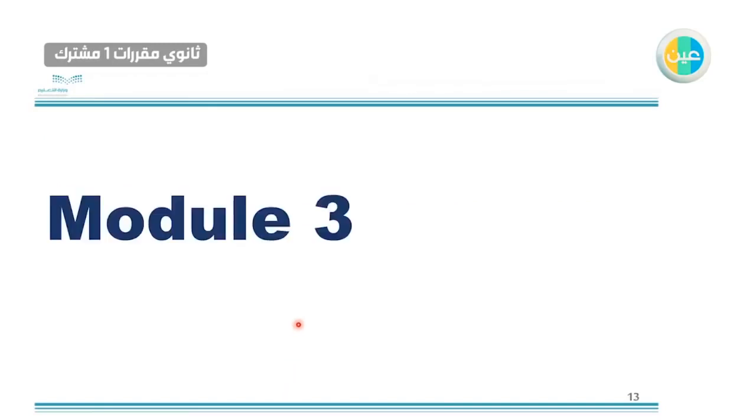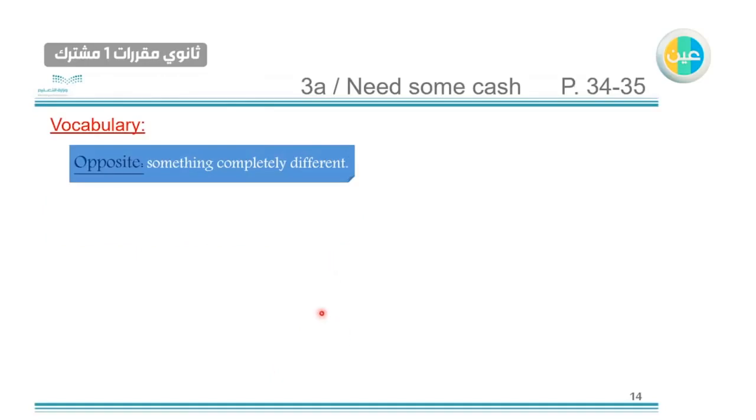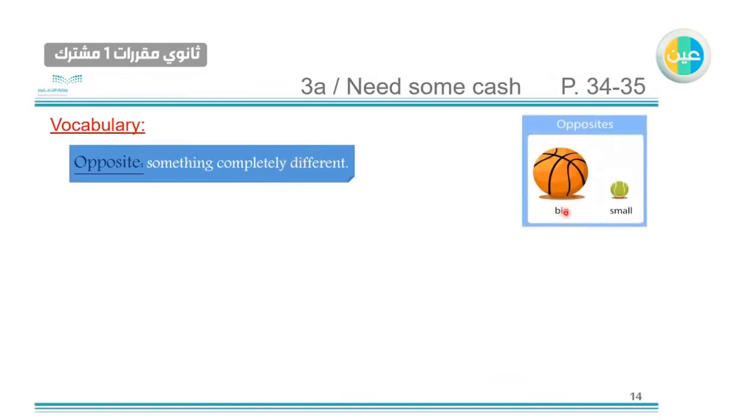Now we'll move to module number 3. Vocabulary. Opposite. What is the meaning of opposite? Something completely different. For example, here we have big and small. The opposite of big is small, as you can see here in these two balls.